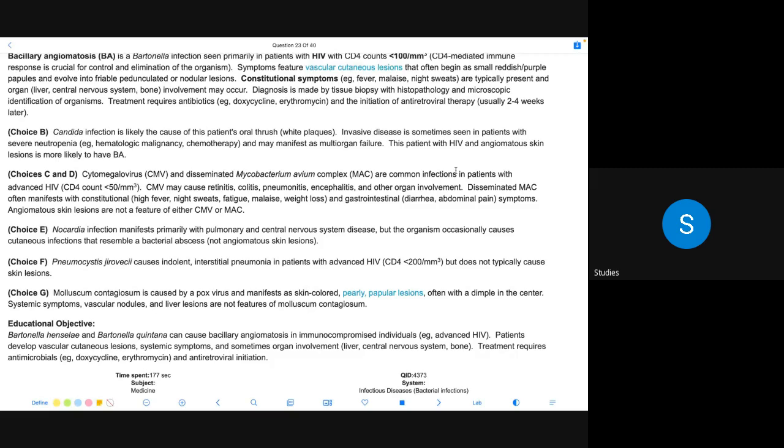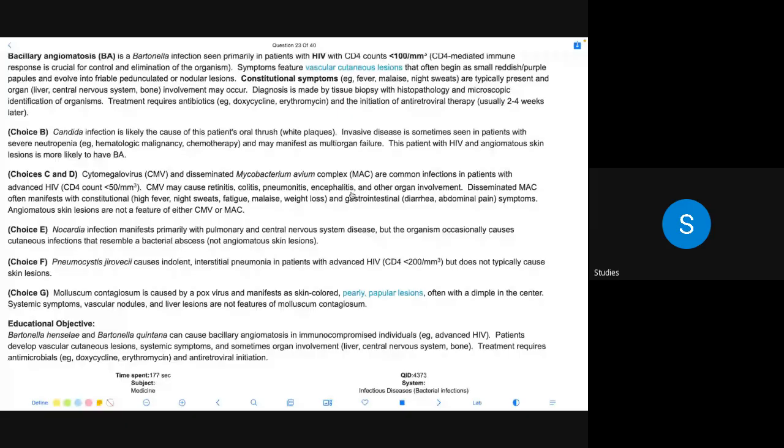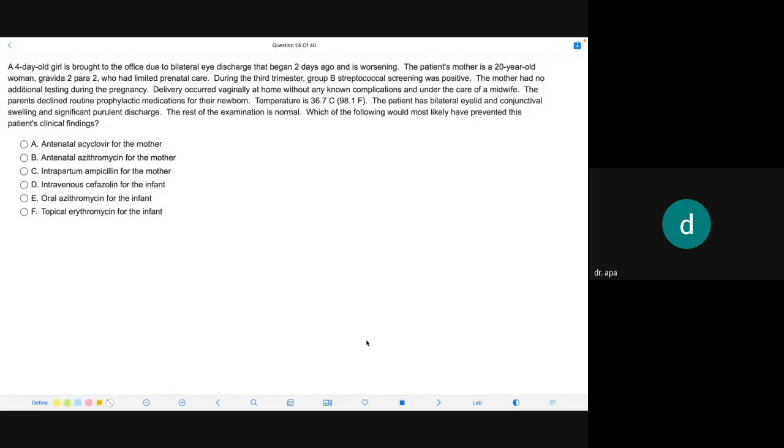Bartonella henselae and Bartonella quintana can cause bacillary angiomatosis in immunocompromised individuals. For example, advanced HIV patients develop vascular cutaneous lesions, systemic symptoms, and sometimes organ involvement: liver, central nervous system, bone. Treatment requires antimicrobials, for example, doxycycline, erythromycin, and antiretroviral initiation. Okay, ये है पर्टली papular molluscum contagiosum का. ठीक है, चलो, और treatment पढ़ो आगे. Antiretroviral infection. Okay.